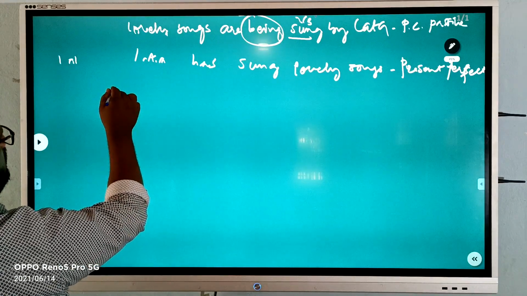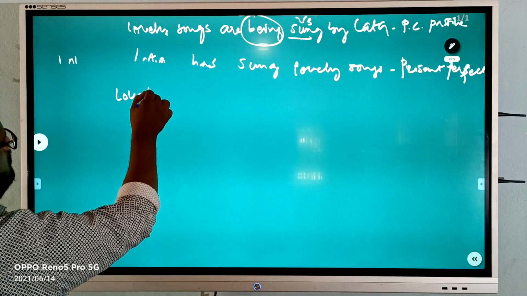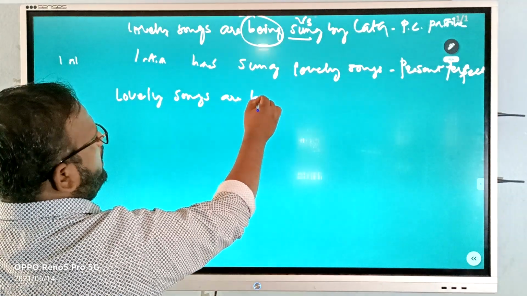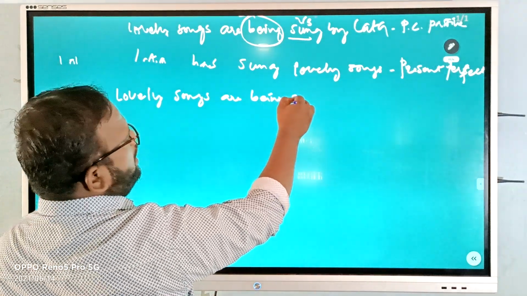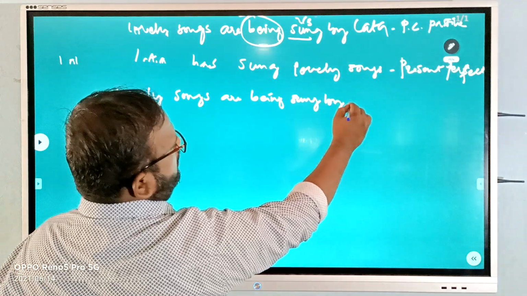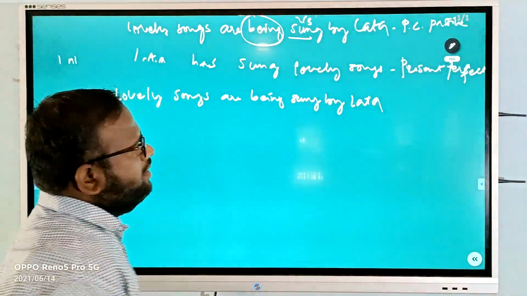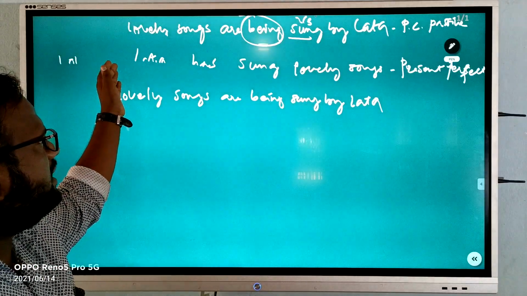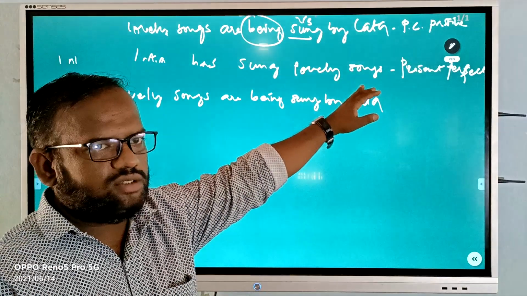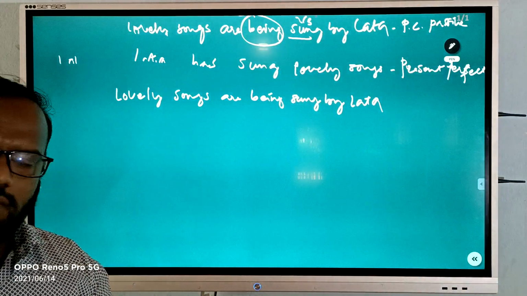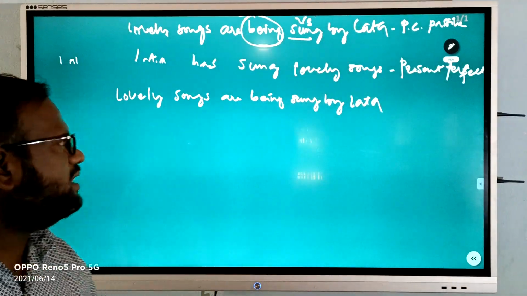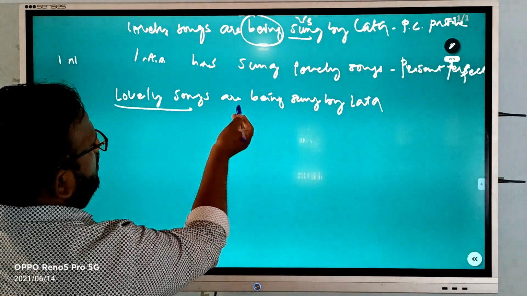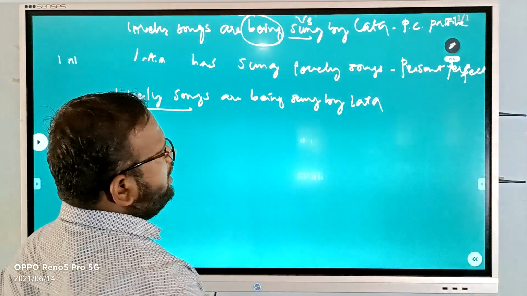Lovely songs are being sung by Lata. Right? The present perfect active is Lata has sung lovely songs. When I am changing it to passive voice, it will become present perfect continuous tense. So a present perfect continuous passive example is lovely songs are being sung by Lata.